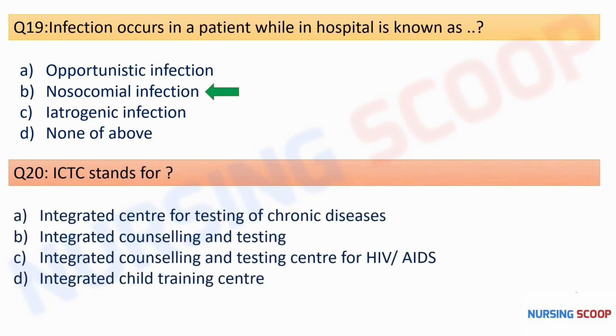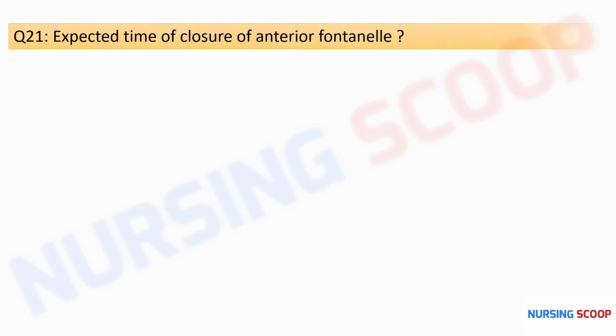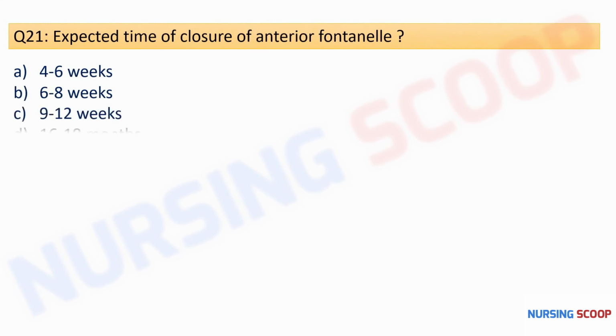So from these, the correct option will be option C, that will be the Integrated Counseling and Testing Center for HIV/AIDS. So next question is, the expected time of closure of the anterior fontanelle is, and here are the options: 4 to 6 weeks, 6 to 8 weeks, 9 to 12 weeks, or 16 to 18 months. So here the correct option is option D, that is 16 to 18 months of age. So this anterior fontanelle is of diamond shape and closes by the 18 months.